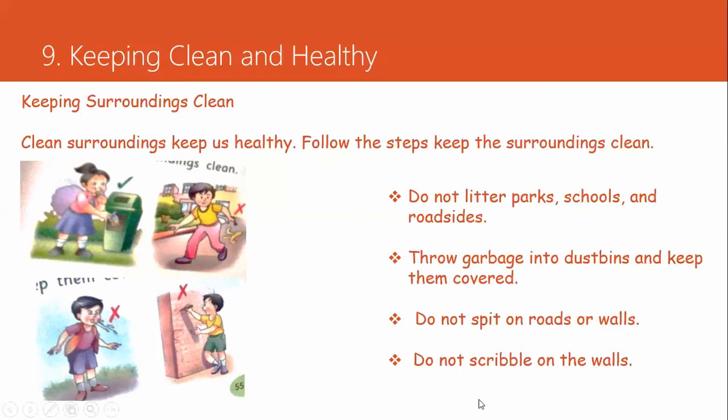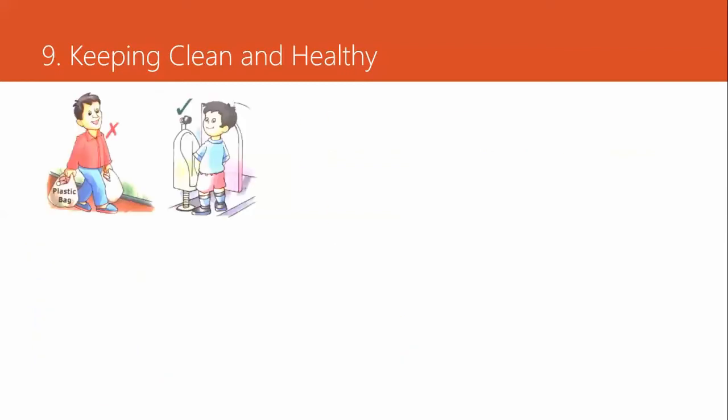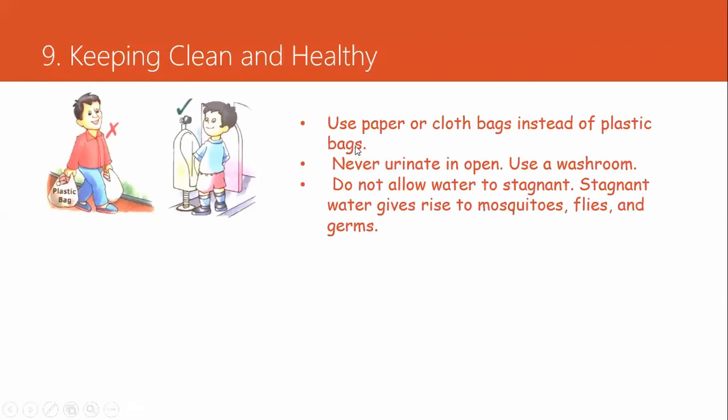Do not scribble on the walls. Scribbling or writing something on the wall is also not a good habit. These are some of the habits which we need to follow to keep our surroundings clean. Use paper or cloth bags instead of plastic bags. Never urinate in the open. Use a washroom. We should not urinate wherever we want, on the roadside or somewhere else. If you want to urinate, you should use a washroom.